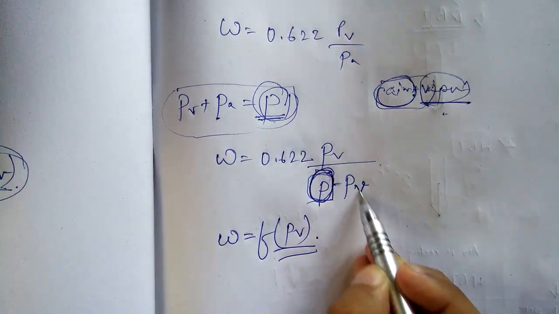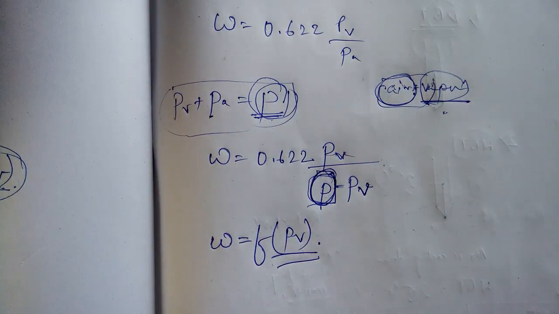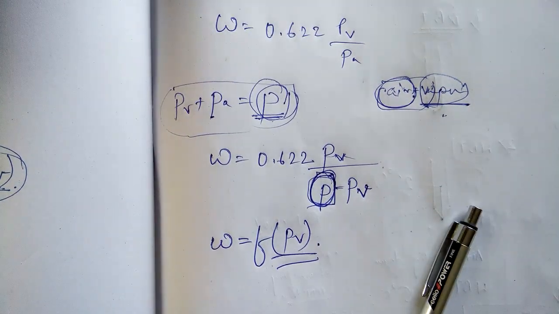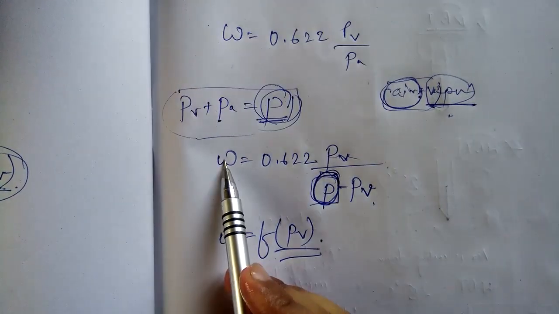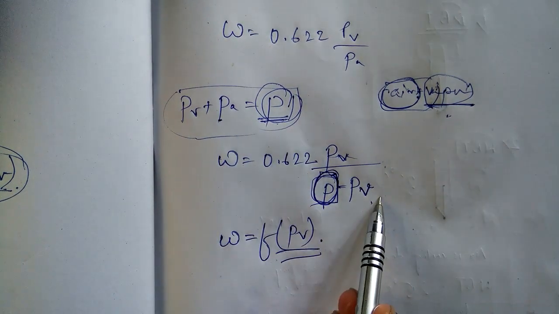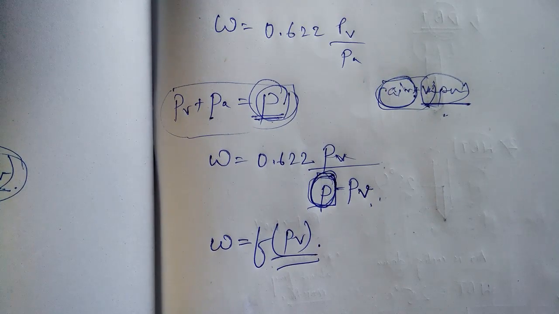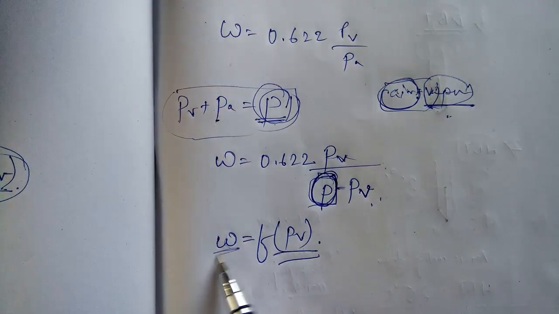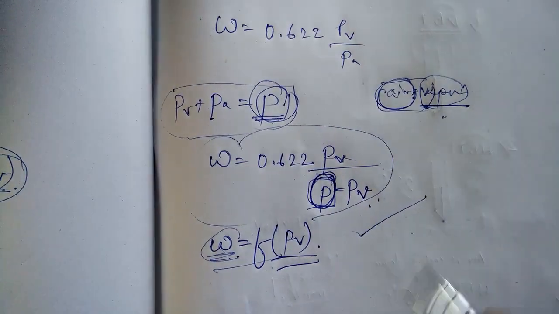What is going to change is the vapor pressure, that is the vapor pressure of water. Why will it change? Due to the change in concentration of water or moisture in the air. If the concentration of moisture in the air is more, this PV is more and specific humidity will be more. If it is less, see, it is very easy to understand. If the amount of moisture present in the air is less, then the pressure exerted by that moisture will be less and specific humidity is also less. Very simple to understand this equation. Okay.